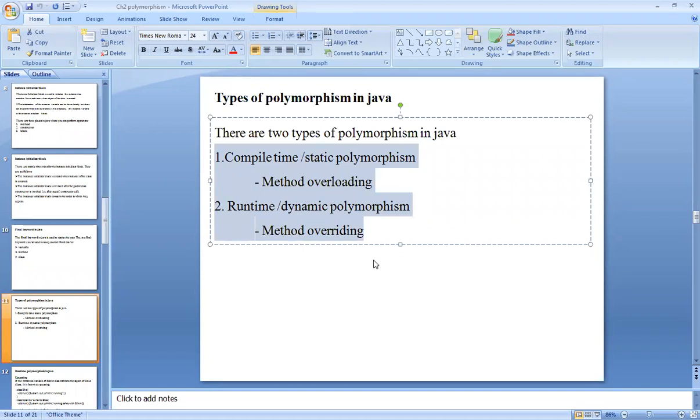But in this you have one more part, that is upcasting and downcasting. In this process, an overridden method is called through the reference variable of a superclass while designing method overriding and method overloading. But in some cases, you want to call the parent class constructor or child class constructor according to your use. For that purpose, we are moving towards upcasting and downcasting.